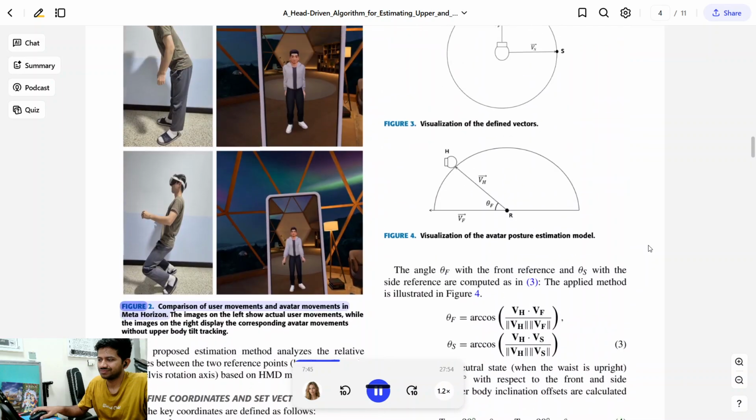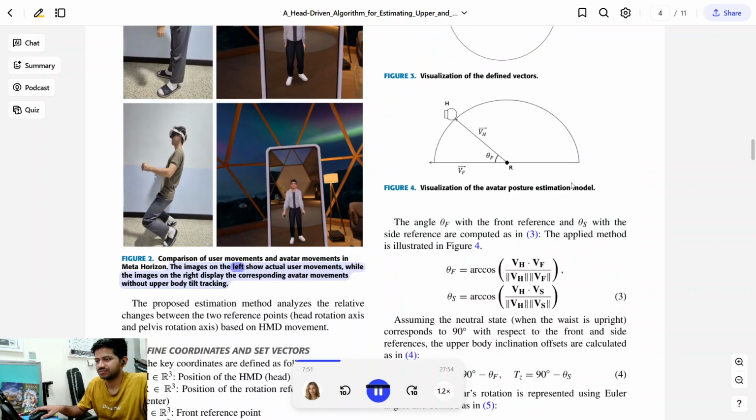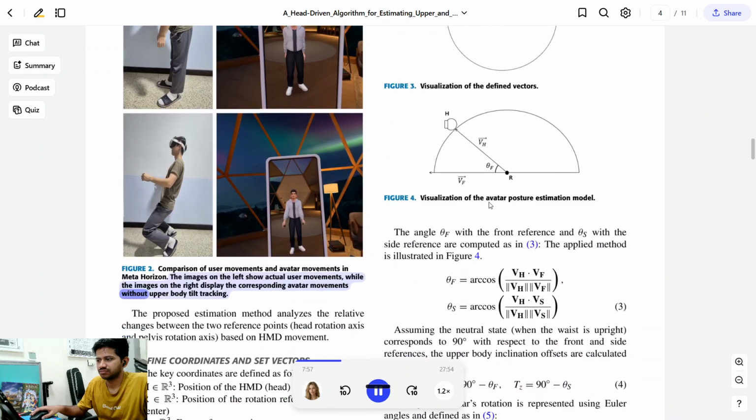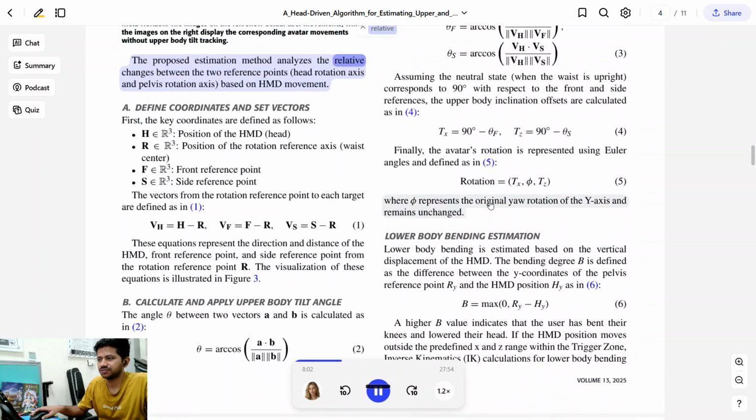Figure 2. Comparison of user movements and avatar movements in Meta Horizon. The images on the left show actual user movements, while the images on the right display the corresponding avatar movements without upper body tilt tracking. The proposed estimation method analyzes the relative changes between the two reference points based on HMD movement.